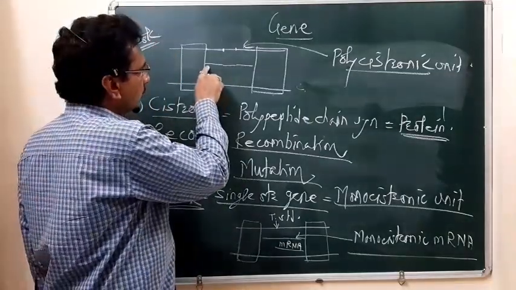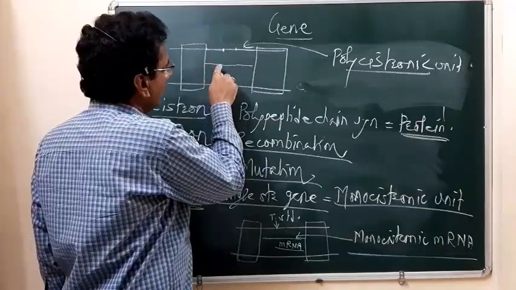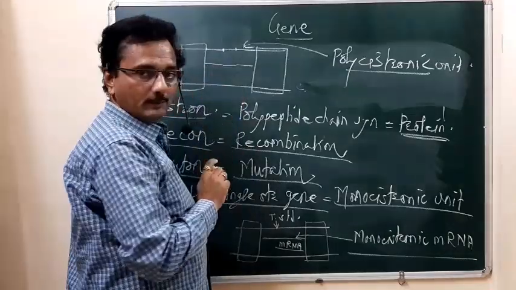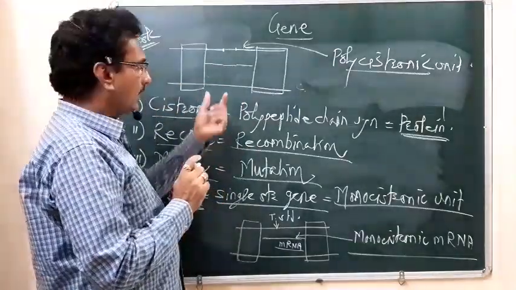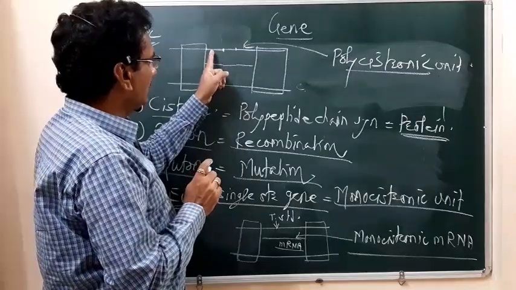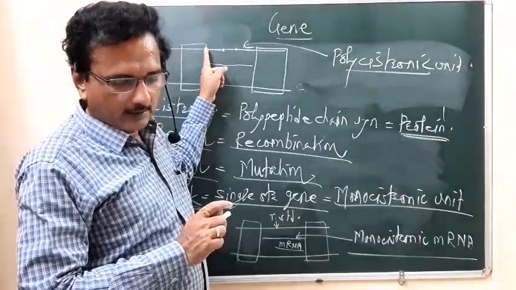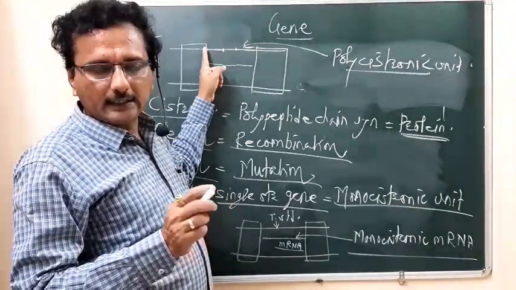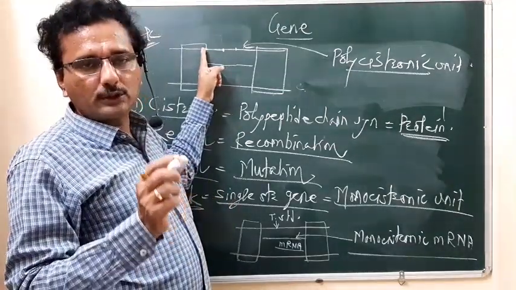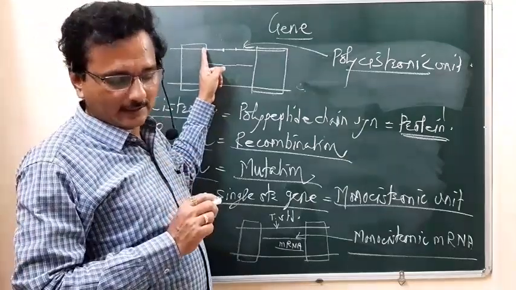So they produce more than one type of mRNA, because the structural gene is made up of more than one nucleotide sequence.